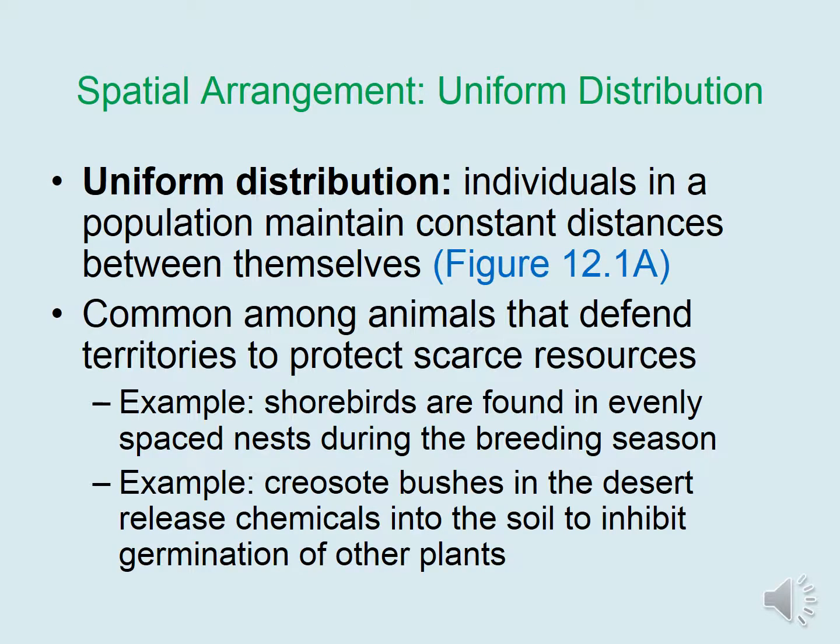In uniform distribution, individuals in a population maintain constant distances between themselves. This is common among animals that defend territories to protect scarce resources. For example, shorebirds, which are birds that build their nests along the shore of water, are found in evenly spaced nests during the breeding season. Another example are creosote bushes in the desert that release chemicals into the soil to inhibit nearby germination of other plants so that they are not competing for a scarce water source.